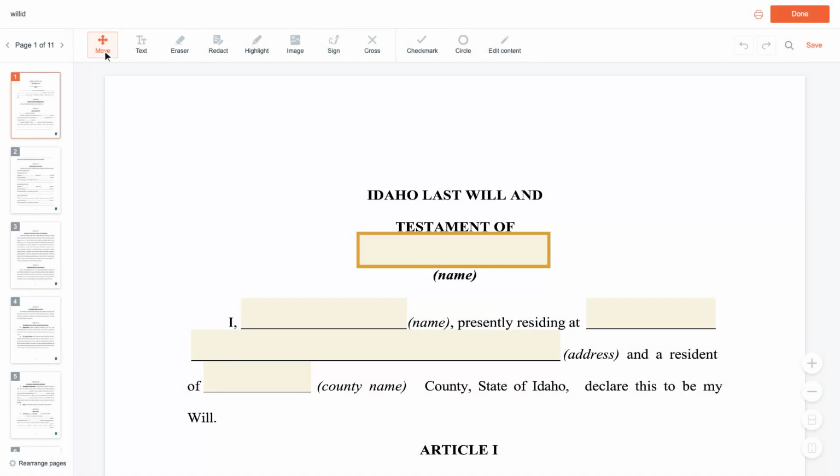In this video, we'll fill out an Idaho last will and testament step by step with a sample person, Anna Baker. You can fill yours out free at FormsPal. This is general information, not legal advice.